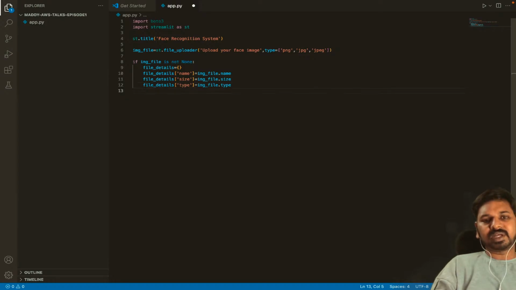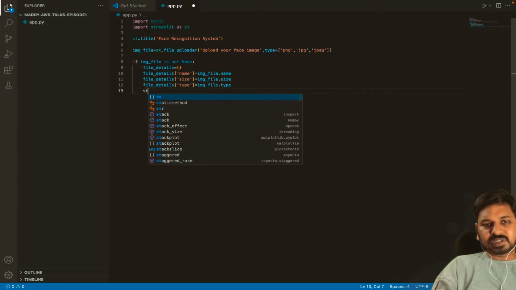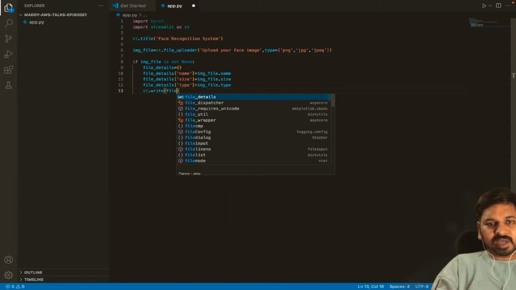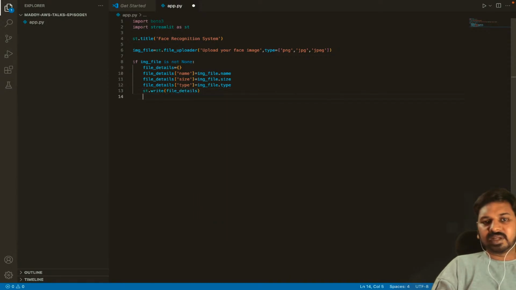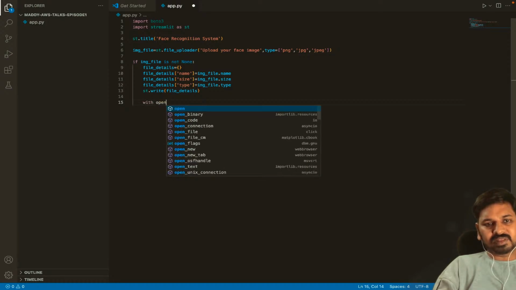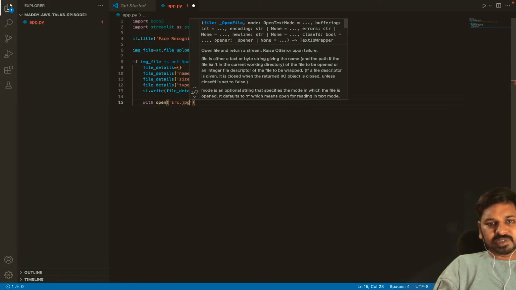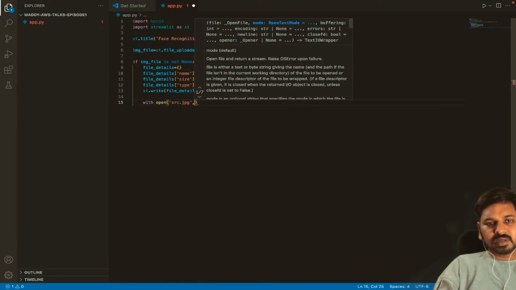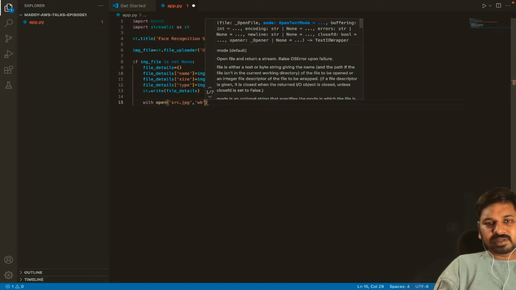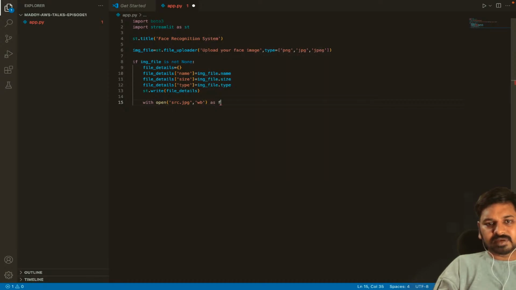So here what I'm trying to do, I'm trying to get the file details. Okay, and I'll display it, st.write of file_details. So what are the details that have been uploaded and related to the file. So after this what I'll do is I'll create a file. Okay, so you know how to create a file with open src.jpg comma. So when you're opening a file, I'll open with write attribute as f.